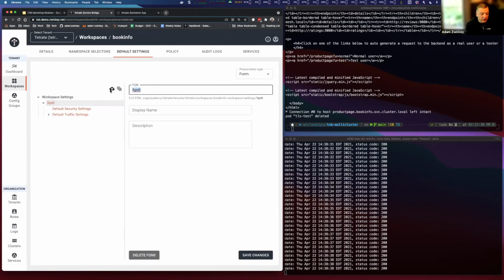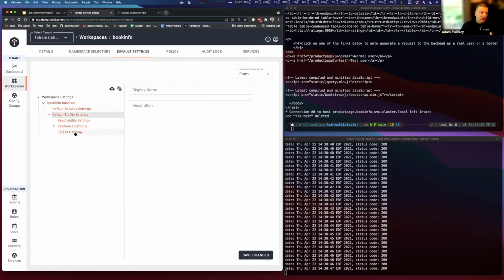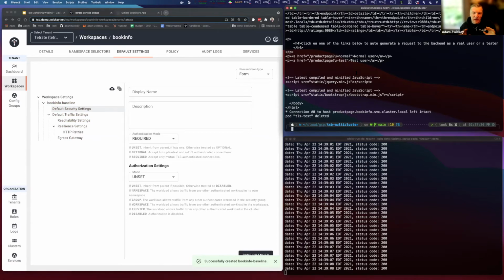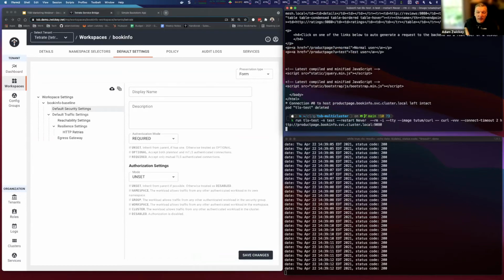So let's call this book info baseline. And there's a whole bunch of things we could tune. We could set traffic settings, set egress, set circuit breaker and timeouts, but we're going to really just focus on security here. And so I can make this required, which means Istio mutual is going to be strict. All connections within the mesh need to present client certificates. So if I save this, within a second or two that policy is going to be distributed to all my clusters. And if I execute that same test, I would expect now this is going to get rejected, right?